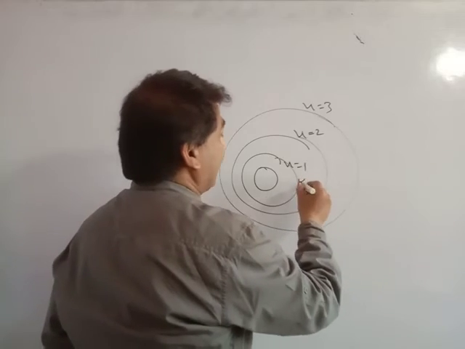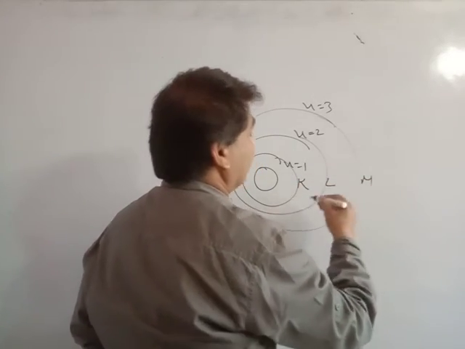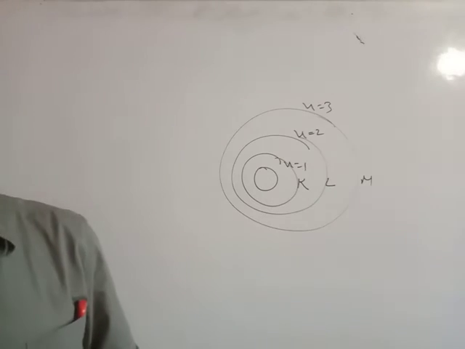The first orbit is known as capital K, then capital L, and capital M. This way we represent the different orbits.